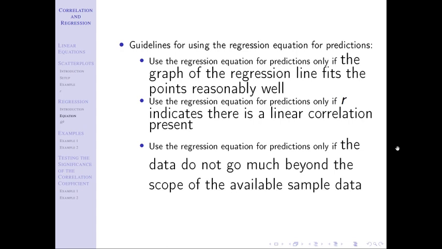Now, that doesn't mean that if my x's go from 2 to 12, I can't make a prediction for 13. That's okay. I can't make a prediction for 20. If my x's go from 100 to 200, I can make a prediction for 95. I can't make a prediction for 25. I need to be either within the range of data that I have or really close to it in order to make a prediction.